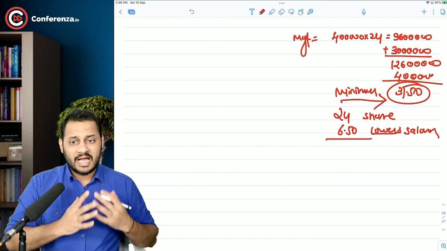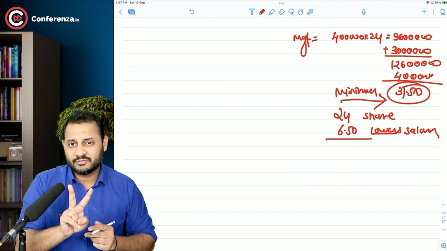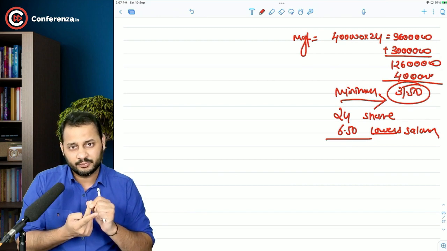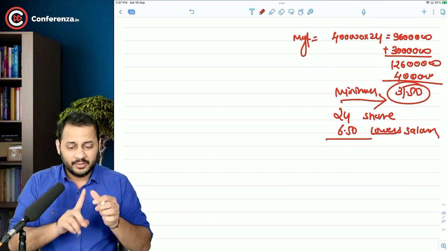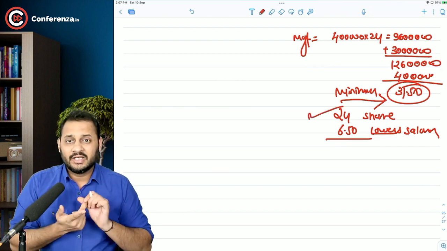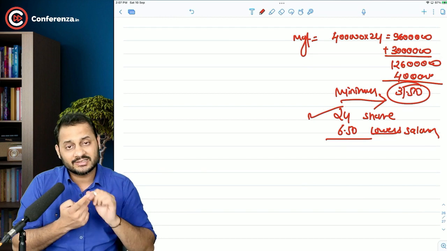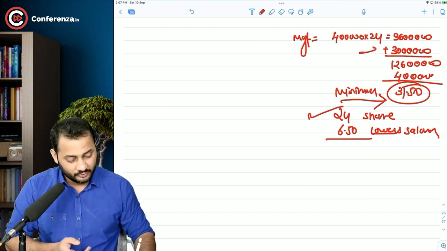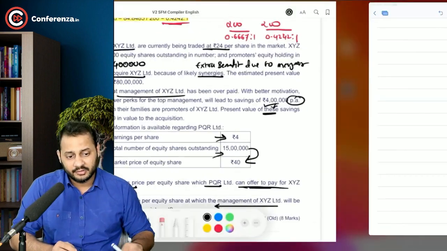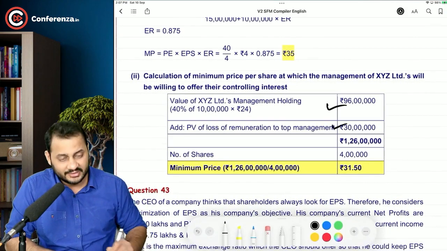Right now, let's say for example, I am the promoter of this company. I am working in this company. I am taking two benefits from the company. I am holding shares worth 24. I am also getting a salary because I am working for this company. So after the merger, what will happen? I will lose the shares that I have right now. So I will ask for 24 rupees, pay us. Plus I will get a lesser salary in that company as compared to this company. So I will ask for that loss also. That is 30 lakh rupees. They are going to pay me 30 lakh rupees less in terms of present value, right? So see, 96 and 30 lakhs is what I am going to lose.